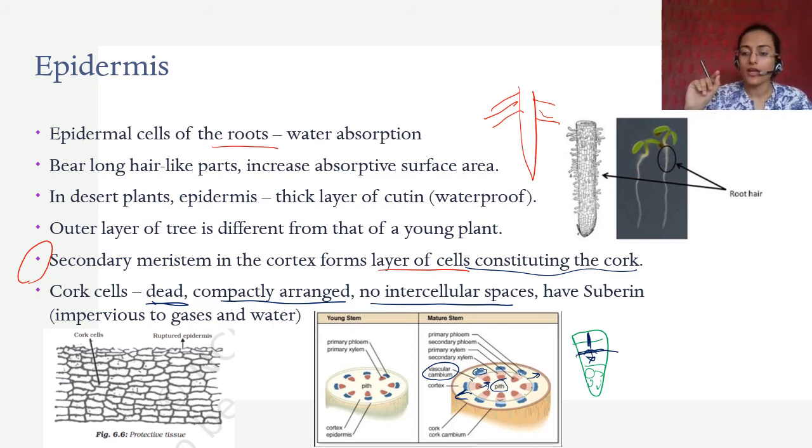You have a lot of new words to know now, like lignin and suberin, which are in sclerenchymatous tissue. So suberin makes it impervious to gaseous exchange and water. There is no stomata or any pore for gaseous exchange, and it is also impervious to water, so that water doesn't enter inside, right? So this is what happens in the secondary meristem. In the cortex, a layer of cells forms, constituting the cork.